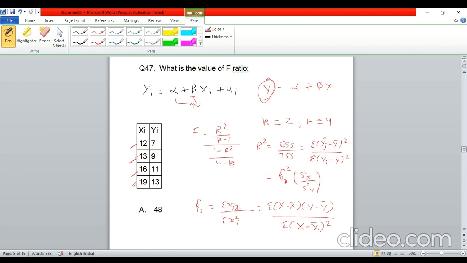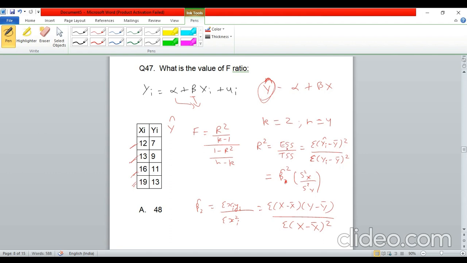Now how do you find out yi cap? Firstly, you will find out alpha and beta. Once you know alpha and beta, then you will know this fitted line, right? Y cap is equal to alpha cap plus beta cap x. Then you will put in the various values of xi, and then you will write down the yi cap. So maybe you will have to make another column for yi cap here, and then when you have yi cap, you can calculate yi cap minus y bar, then square it and take the sum, and similarly do this for the denominator. So this is one way to calculate r square.